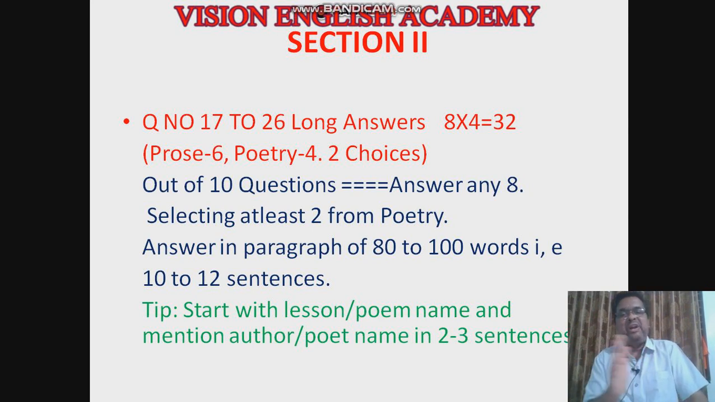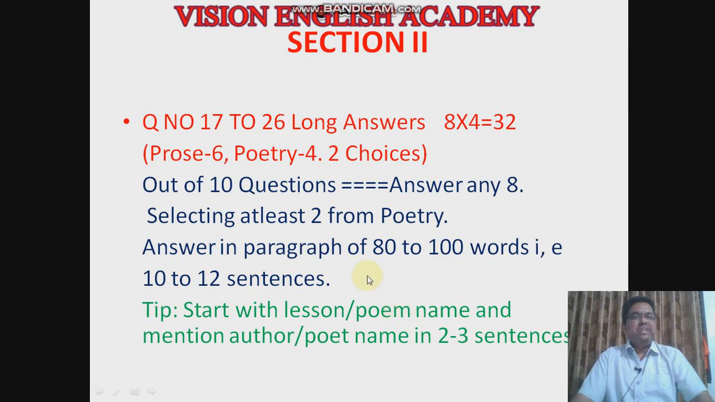80 to 100 words. Minimum 8 to 10 sentences, making at least 2 paragraphs. Initially, in the first 2-3 lines, write the name of the lesson and 1 or 2 sentences about the author or poet.